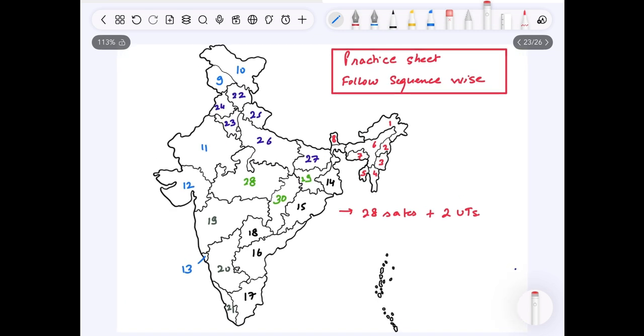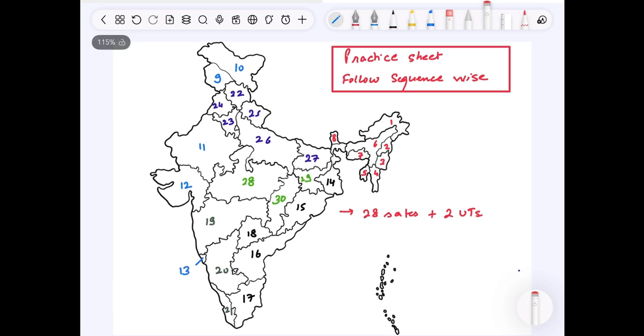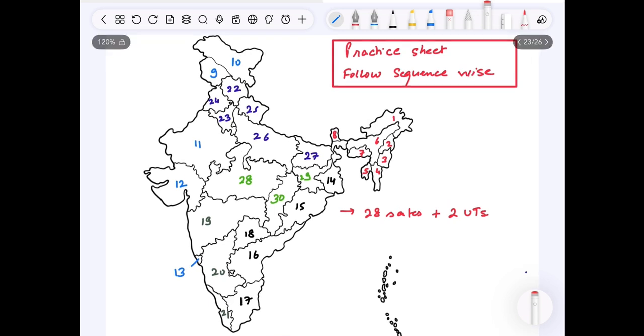So this is a final practice sheet for you. Just take a screenshot of it, or I'll provide you the PDF if you want. Please comment down below. This is how you need to learn. I have made a color sequence scheme over here. Just follow the number alongwise, starting from 1 and go till 30. And please follow the color scheme as I have made here.